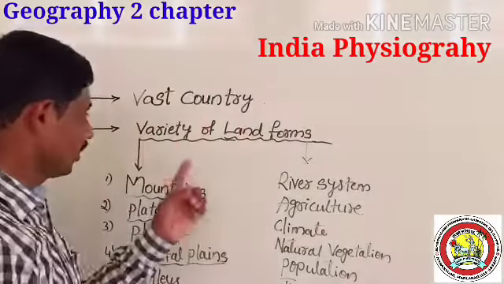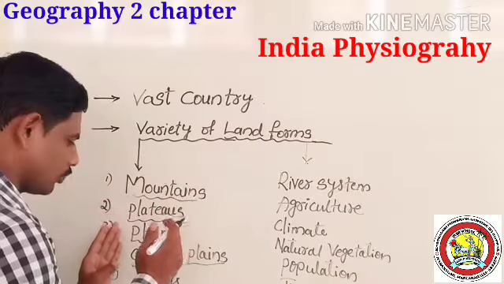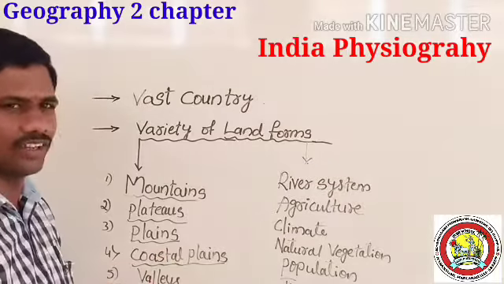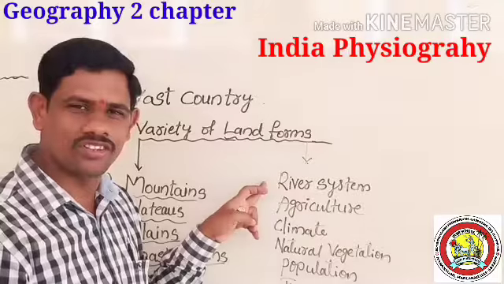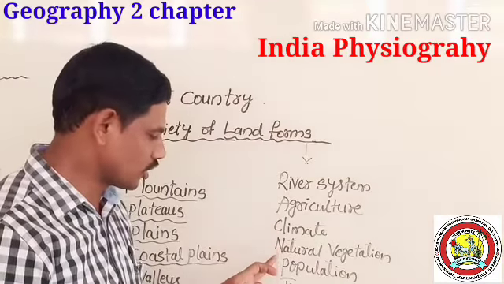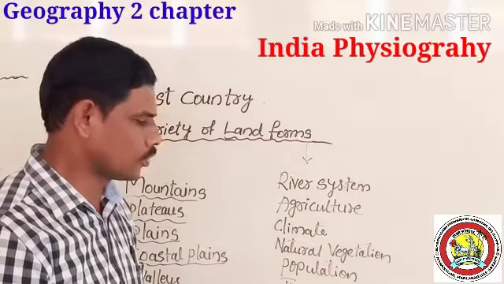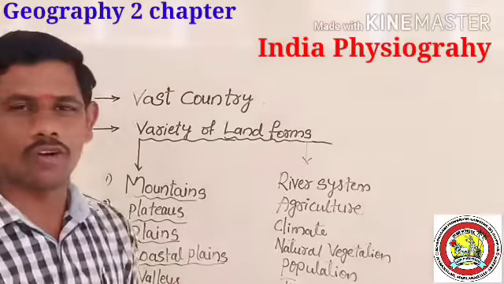Remember, the variety of landforms included mountains, plateaus, plains, coastal plains and valleys. All these things influence our river system, agriculture, climate, natural vegetation, population, and transport. So all these things are influenced by these variety of landforms.